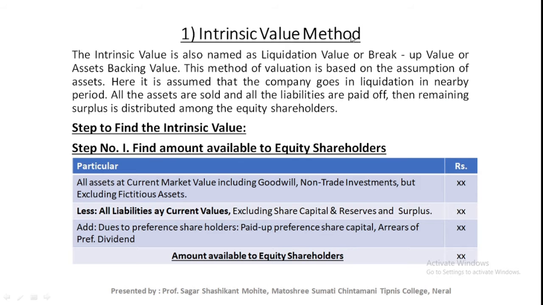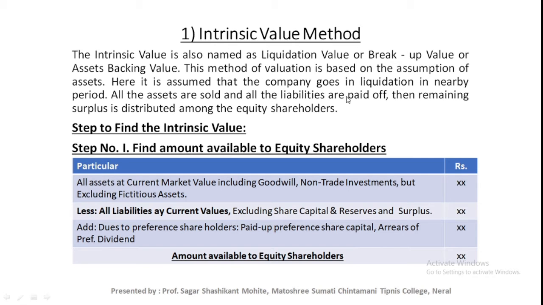Intrinsic value method. The intrinsic value is also named as liquidation value or break-up value or asset backing value. Okay, these are the other names for the intrinsic value method. This method of valuation is based on the assumption of the asset. Here it is assumed that the company goes into liquidation in the near period. All the assets are sold and all the liabilities are paid off. Then the remaining surplus is distributed among the equity shareholders. This is the basis for the intrinsic value method.